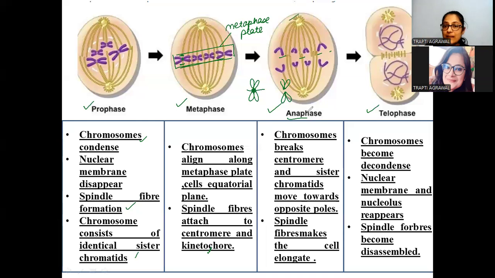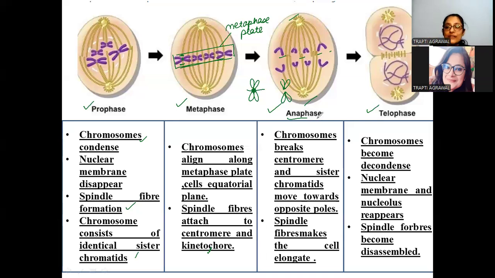You can see these are the opposite poles. The cell is getting elongated because of the spindle fibers, which are responsible for pulling these separated sister chromatids towards the opposite poles. So that is how it happens in the anaphase.